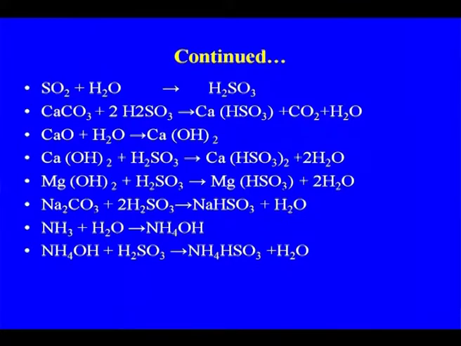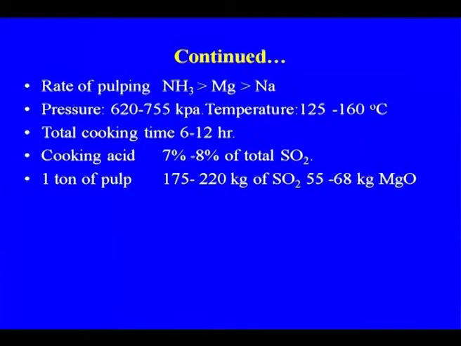These are some of the reactions, because the requirement of SO2 is there in case of sulphite pulping, and so the generation of SO2. A lot of environmental problems are involved in the SO2 generation. So this was the reason. Here the bases may be magnesium, sodium, or ammonium, whatever the base may be: magnesium sulphite, sodium sulphite, or ammonium sulphite, any type of pulping liquor can be used. This is the rate of pulping if you are having ammonia, magnesium, or sodium.